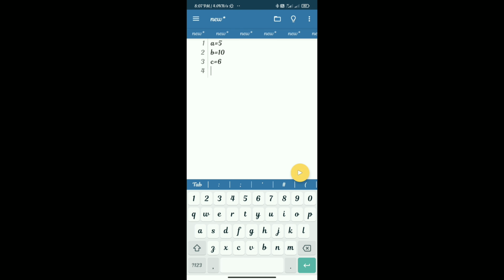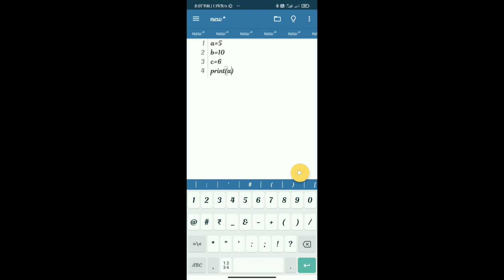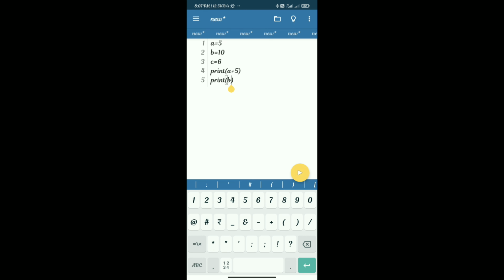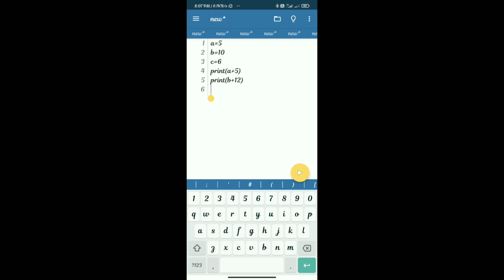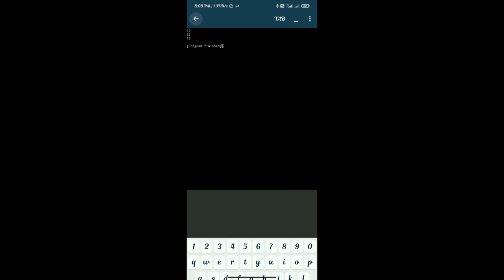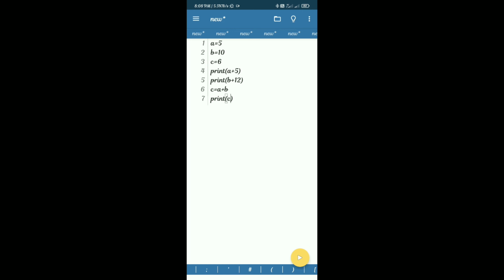A comment is nothing but something that increases the readability of code, indicating what it is for, and we also use it for testing or to remove lines of code we don't want to execute without erasing them, which we will use later. So we get output for the lines of code. We get 3 lines of output for 3 print statements.